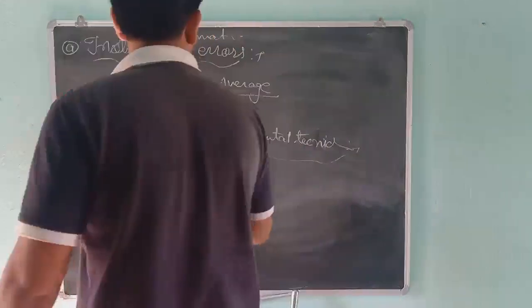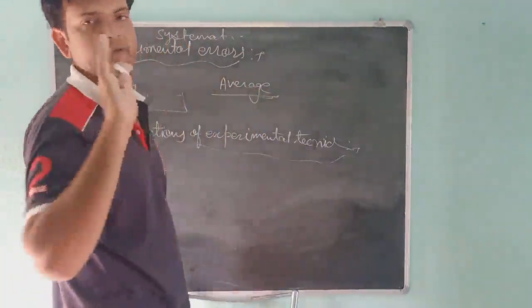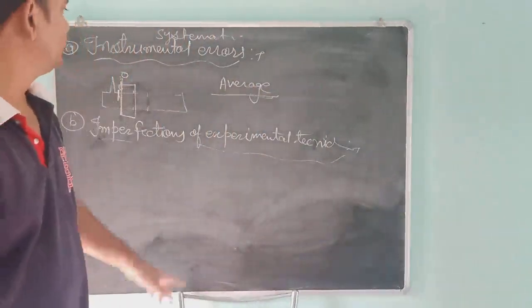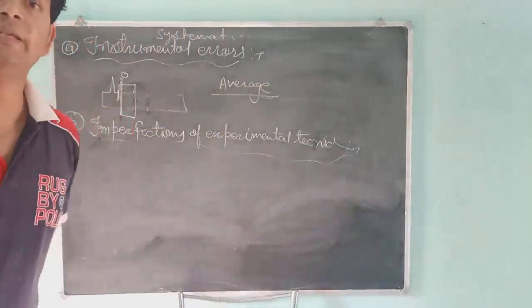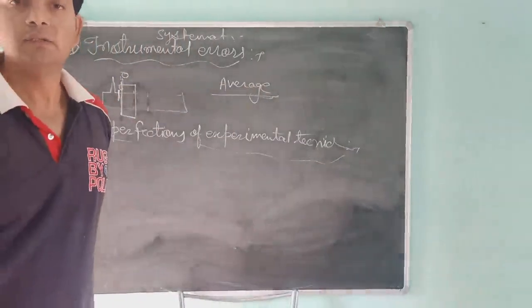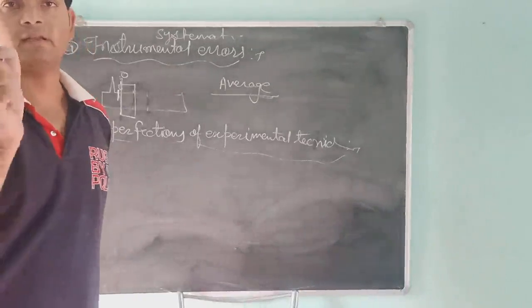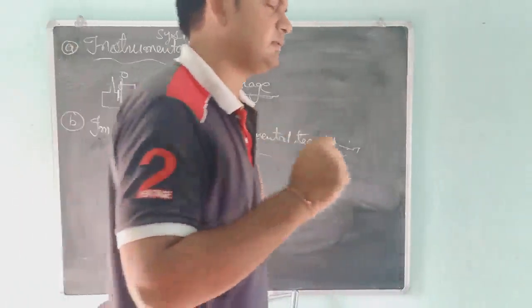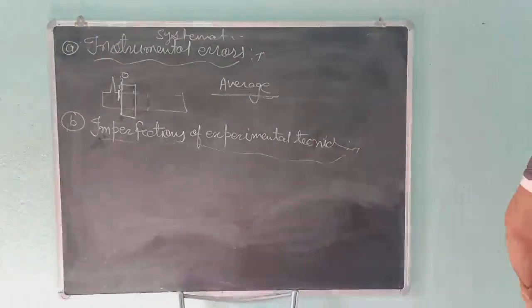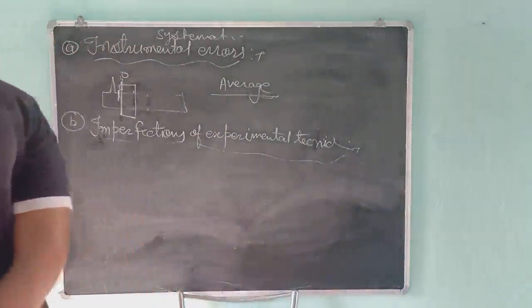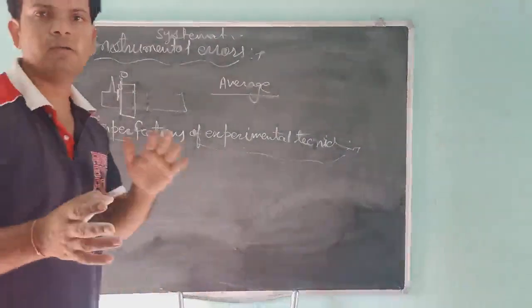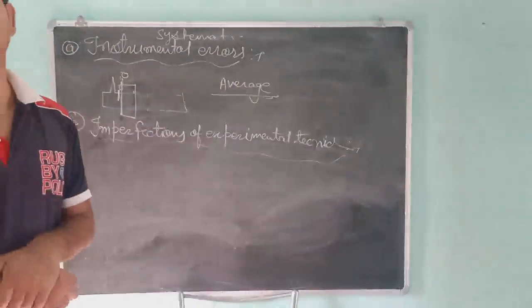So due to this you can't find the proper average. You can't find the proper average of any bike, of any car. There will be some minor error, because we can't hold a constant speed.